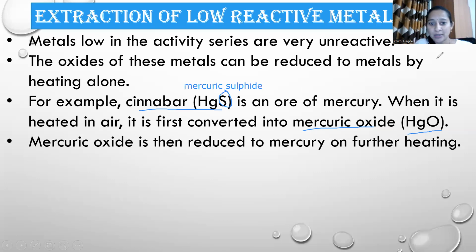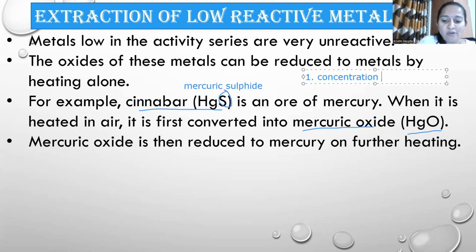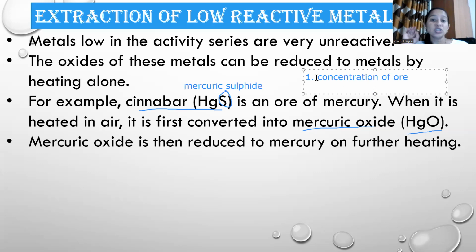First step, which comes under extraction of mercury from cinnabar, is concentration of ore. That means removal of gangue from the ore.